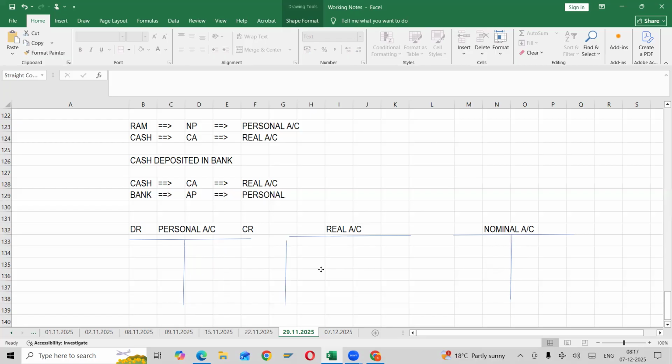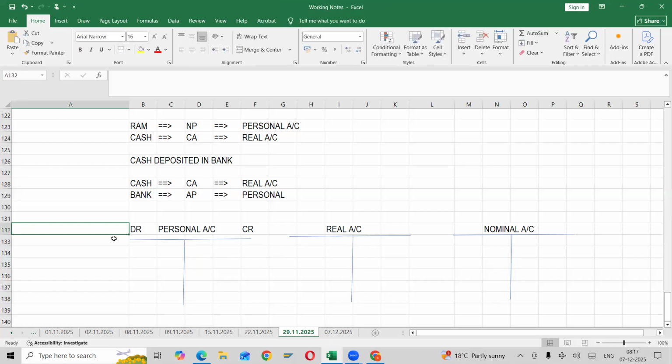I have a question on this. I know the spelling. What do we call the left hand side? Debit side. Perfect. And the right hand side? Credit side. So again, no questions?